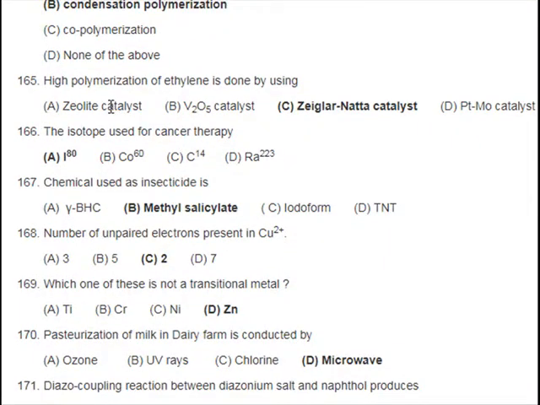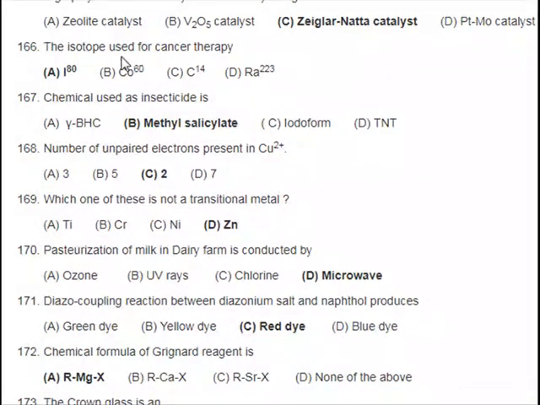165. High polymerization of ethylene is done by using: A. zeolite catalyst, B. B2O5 catalyst, C. Ziegler-Natta catalyst, D. platinum catalyst. 166. The isotope used for cancer therapy: A. I-80, B. Co-60, C. C-14, D. Ra-223. 167.